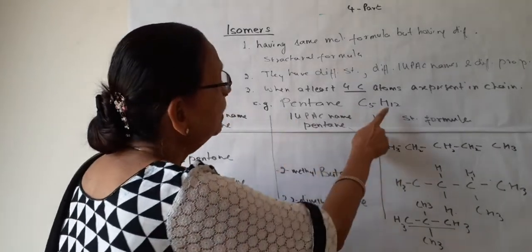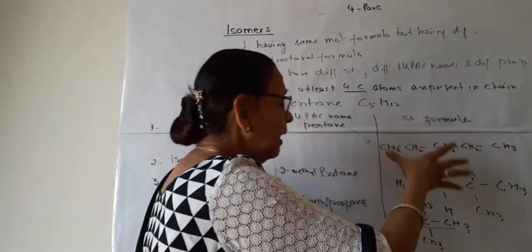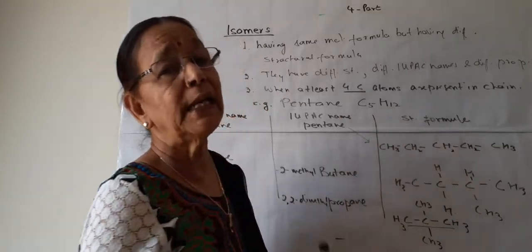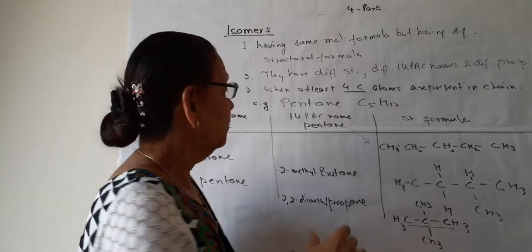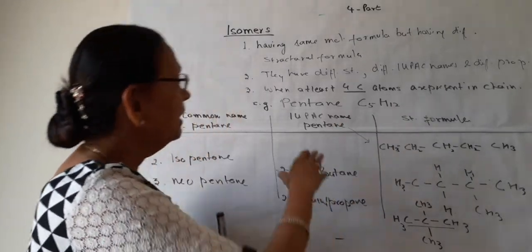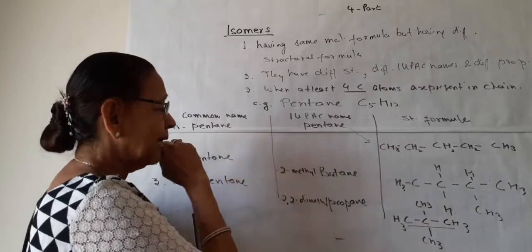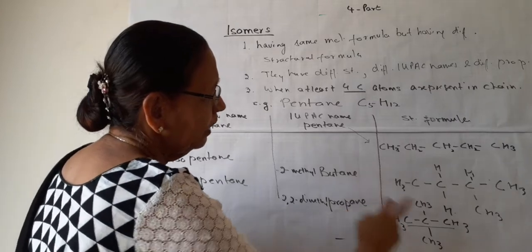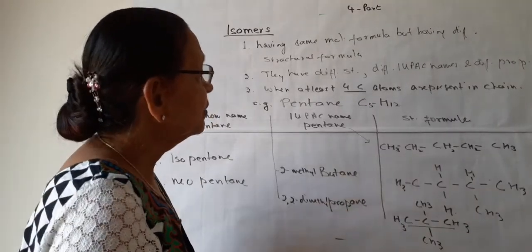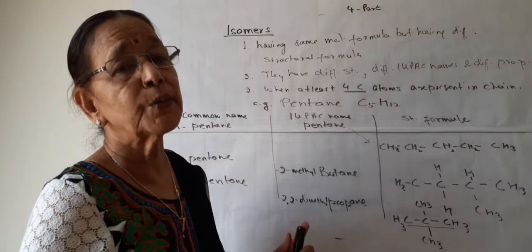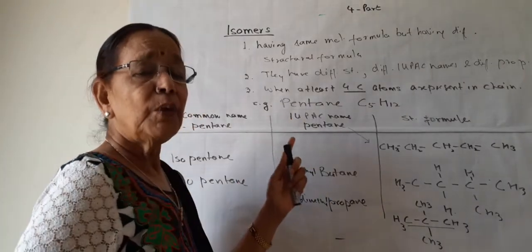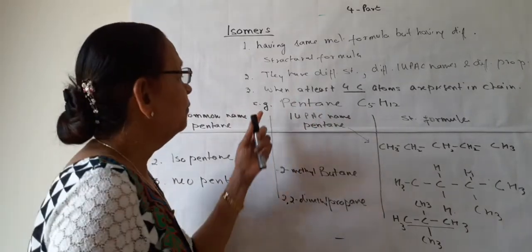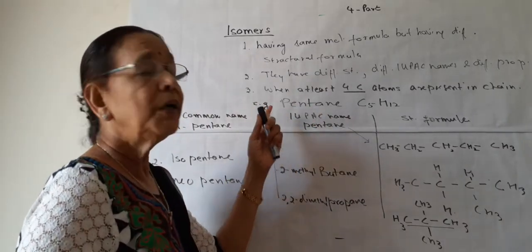Only the molecular formula is the same, and they are all totally different compounds having different physical and chemical properties. So, as per IUPAC, the first is pentane, second is 2-methyl-butane, and third is 2,2-dimethyl-propane. So, these are the structural formulas. In our syllabus only structural formulas are there, and that is of alkanes only. So, we have done butane and pentane.